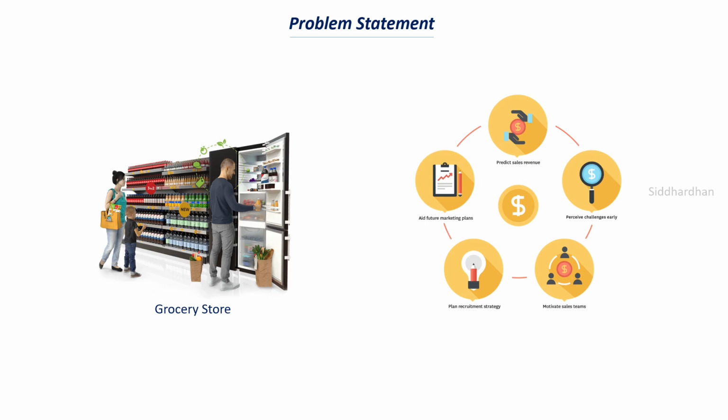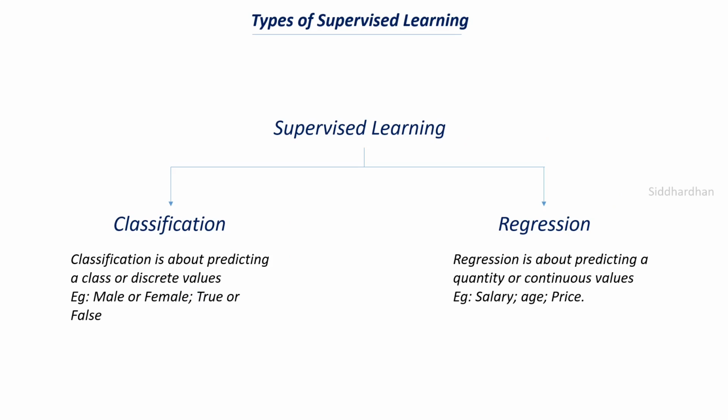So as we have understood the problem statement, I would like to explain one more thing. This particular project is a regression based machine learning project. Machine learning is generally classified into supervised learning and unsupervised learning. In supervised learning, we train our machine learning model with a labeled dataset, whereas in unsupervised learning, we train the model with an unlabeled dataset. So you may ask, what is meant by labeled and unlabeled datasets?